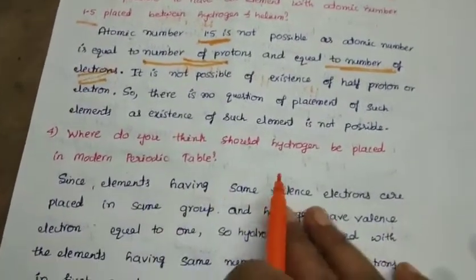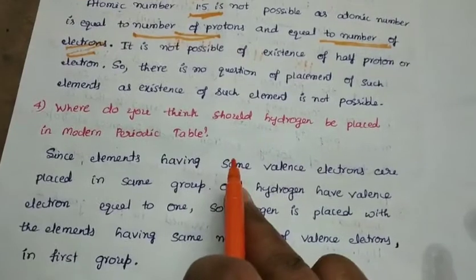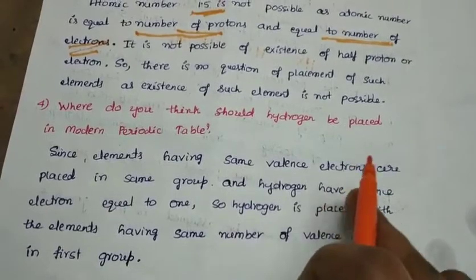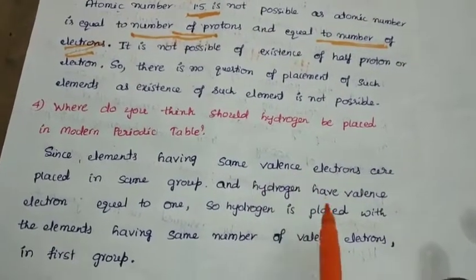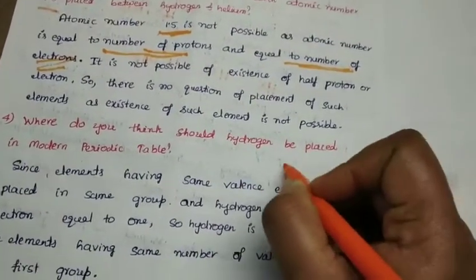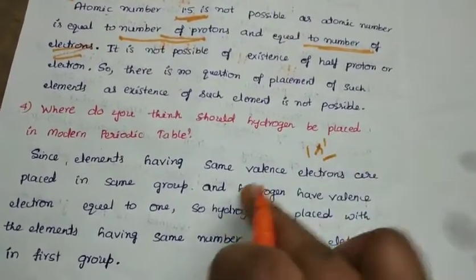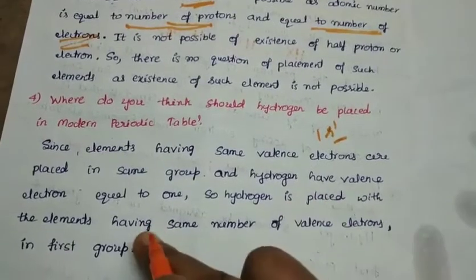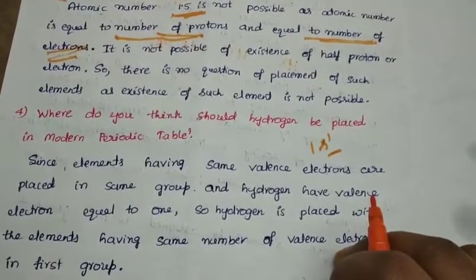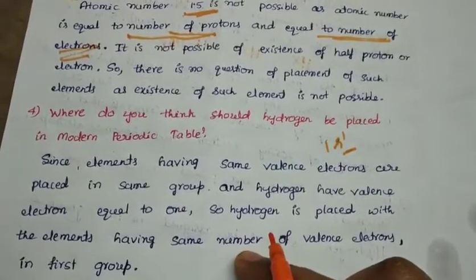The next question: where do you think hydrogen should be placed in the modern periodic table? Since elements having the same valence electrons are placed in the same group, and hydrogen has one valence electron, 1s1, the atomic number of hydrogen being 1, it has only one valence electron. So hydrogen is placed with the elements having the same number of valence electrons. Which group has valence electron 1? That is the first group. Therefore hydrogen is placed in the first group.